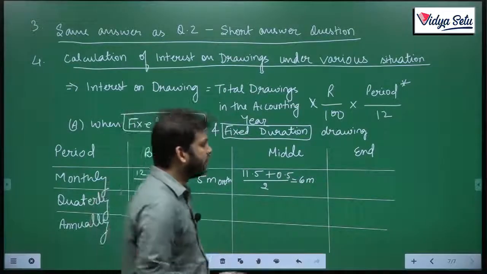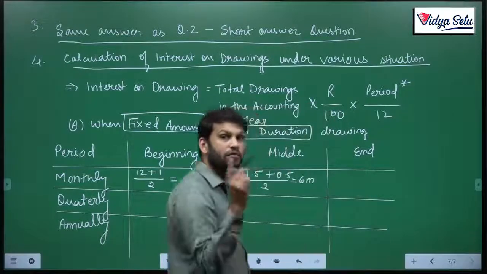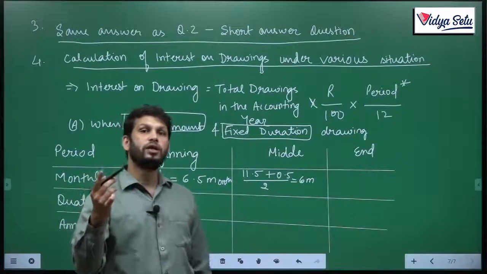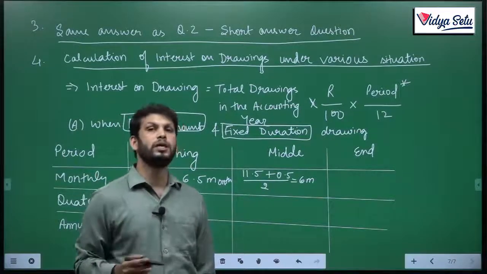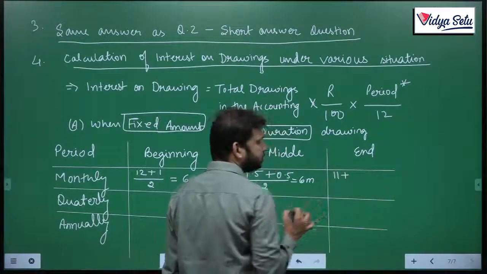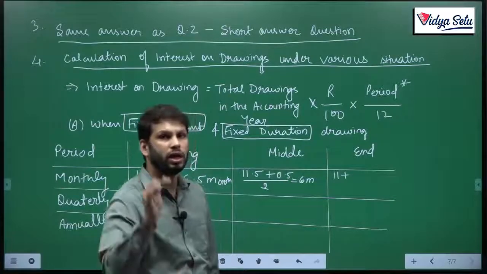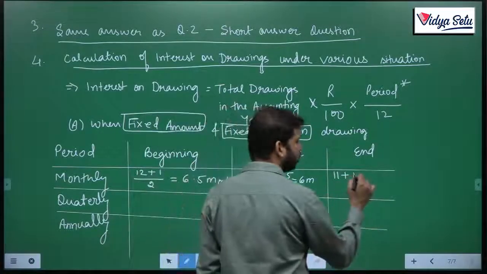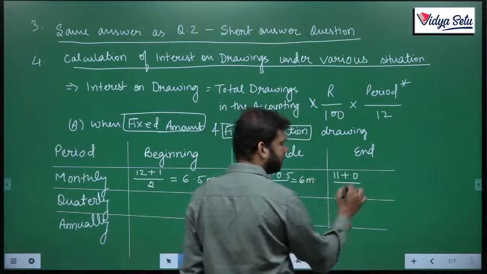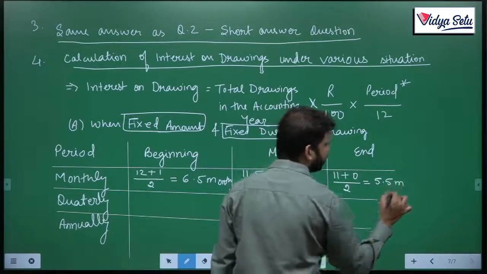Okay, and then if I'm withdrawing money at the end of every month, what is happening? The first money I withdrew will be on 30th of April. So this money I used only for 11 months in the accounting year, and the last money I must have withdrawn on 31st of March. So in the accounting year, I use it for 0 days. So what is the period? 11 plus 0 upon 2, 5.5 months.